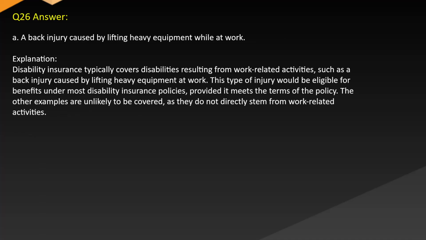Answer A. A back injury caused by lifting heavy equipment while at work. Explanation: Disability insurance typically covers disabilities resulting from work-related activities, such as a back injury caused by lifting heavy equipment at work. This type of injury would be eligible for benefits under most disability insurance policies, provided it meets the terms of the policy. The other examples are unlikely to be covered as they do not directly stem from work-related activities.